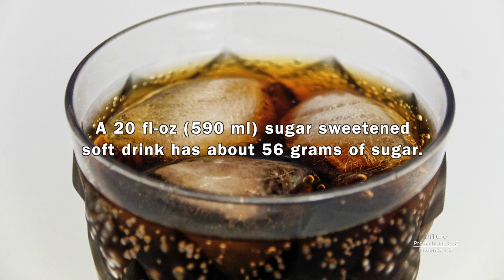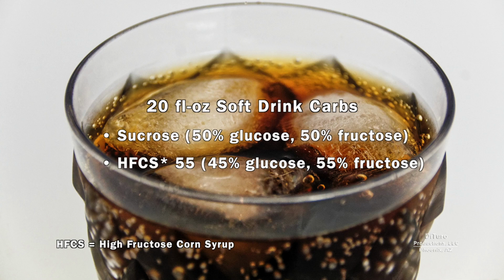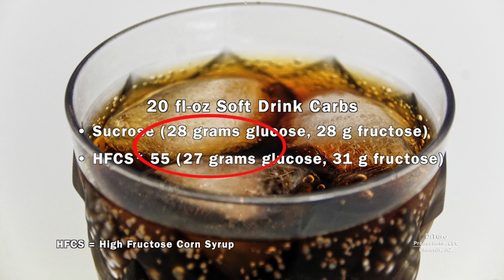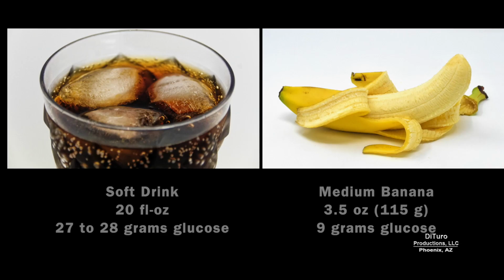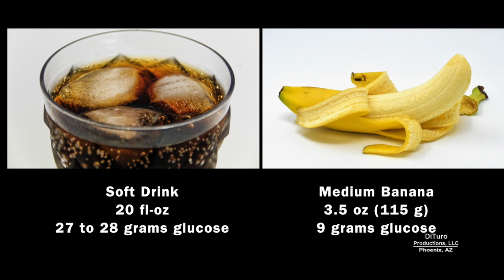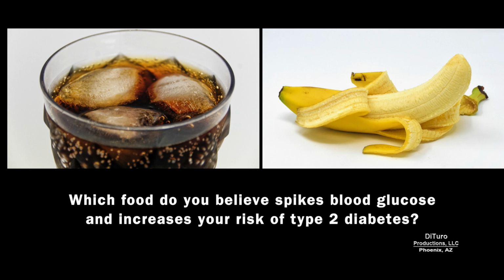A 20-ounce sugar-sweetened soft drink has about 56 grams of sugar. It's usually in the form of sucrose or high fructose corn syrup. Both are about 50% glucose. That means about 28 grams is available for immediate absorption. The soft drink has 3 times the available glucose of a medium banana. Which food do you believe spikes blood glucose and increases your risk of type 2 diabetes?